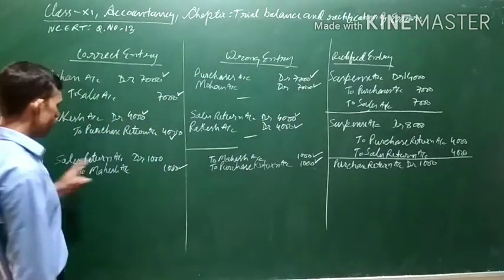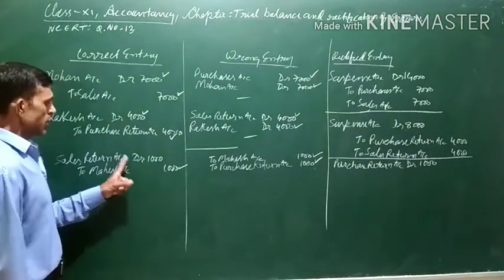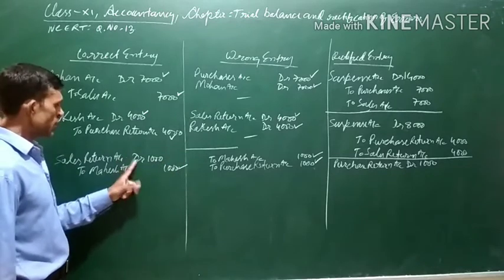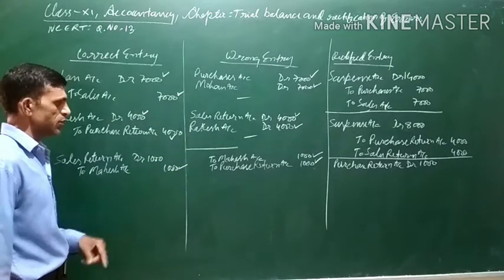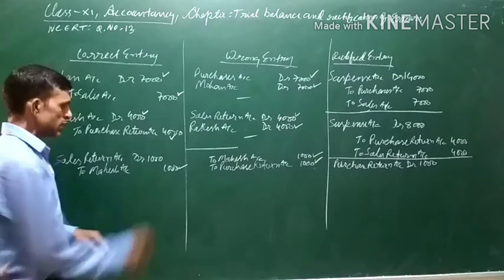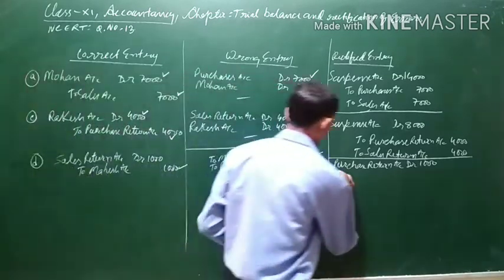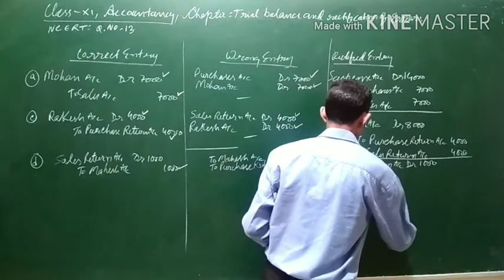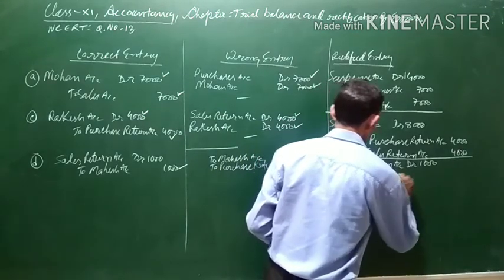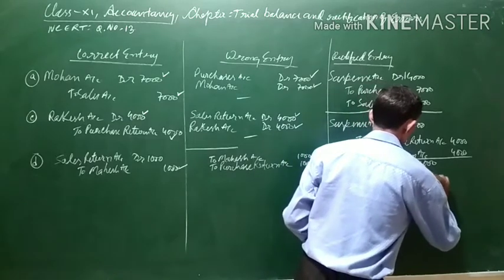Now you can see the sales return should have been debited, but it has not been debited yet. You can see there is no debit of sales return. So to pass the correct entry, we will debit sales return also. Sales return account debit 1000.